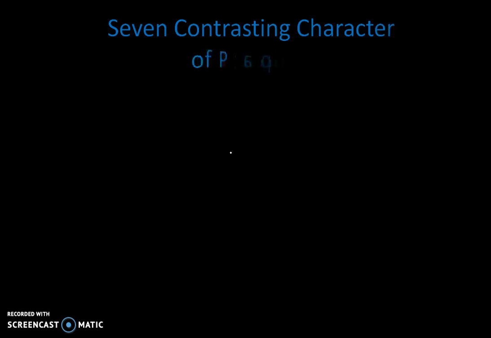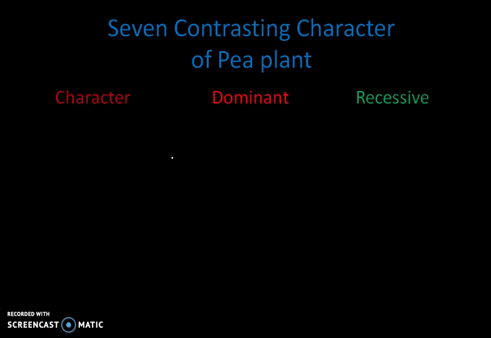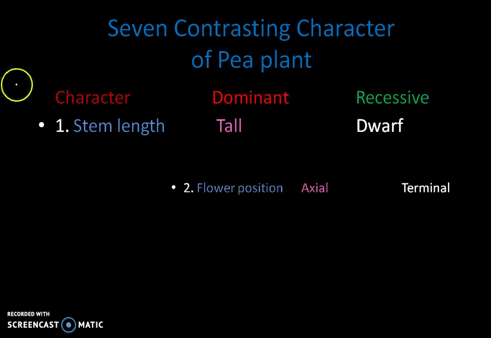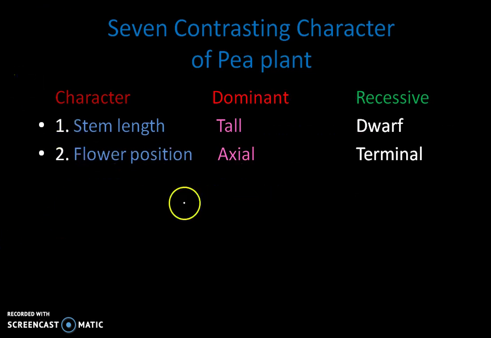Now we should know the 7 basic characters given by Mendel in the pea plant that helped him succeed in his experiment. Each has a dominant trait and a recessive trait. The first one is stem length: dominant tall and recessive dwarf. Second, he took the position of the flower, axial and terminal.